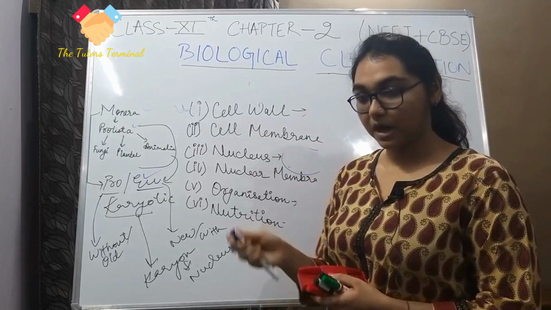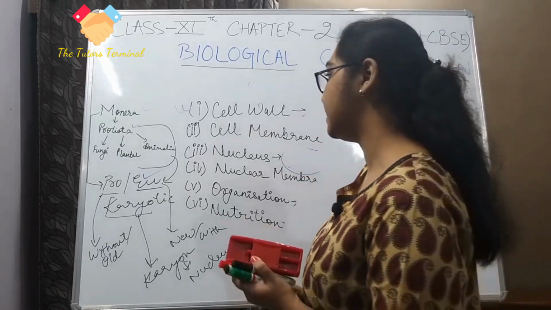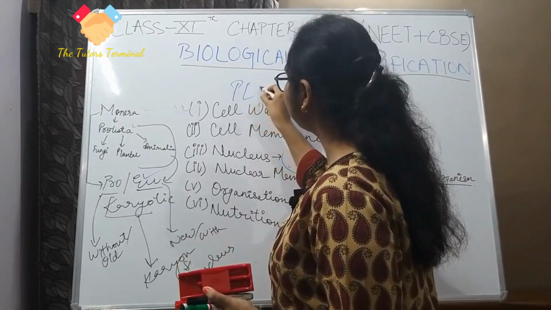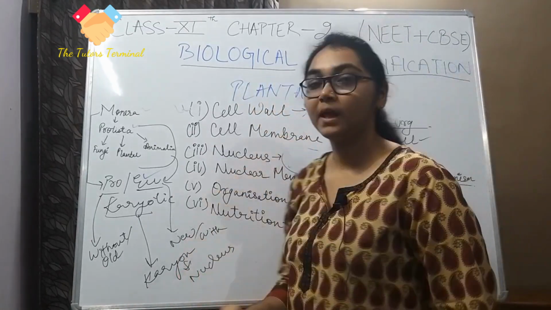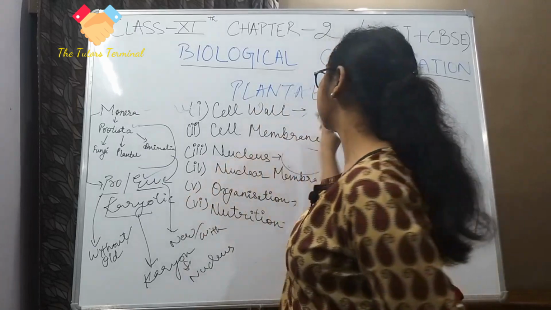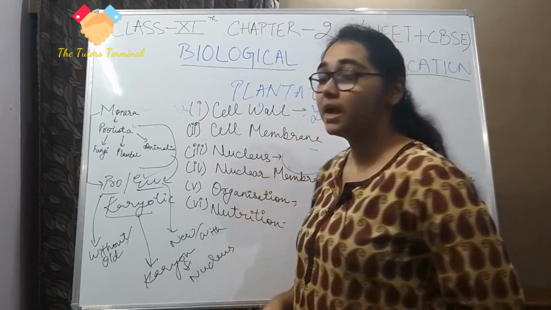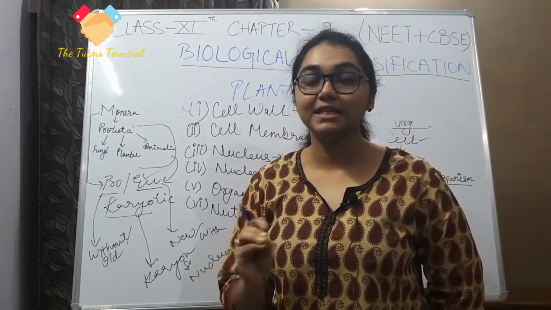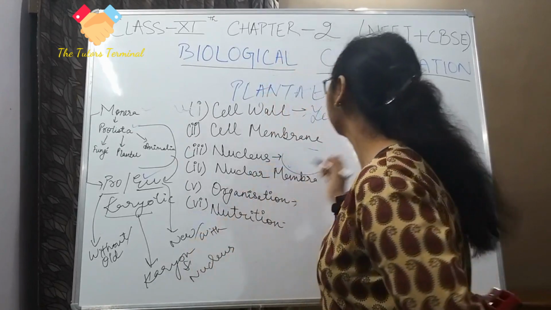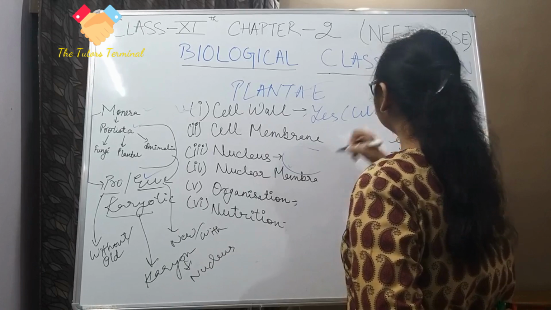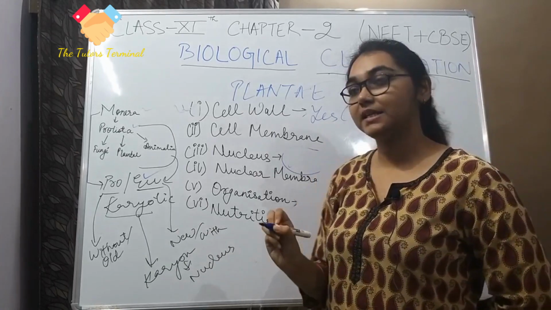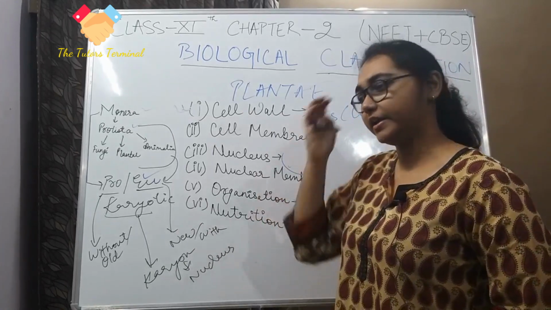We move up to plants, or the kingdom Plantae. Again, plants are very famous for having a cell wall. But similarly, as we had chitin in fungi, we have something called cellulose in plants. It is a kind of sugar or a carbohydrate.